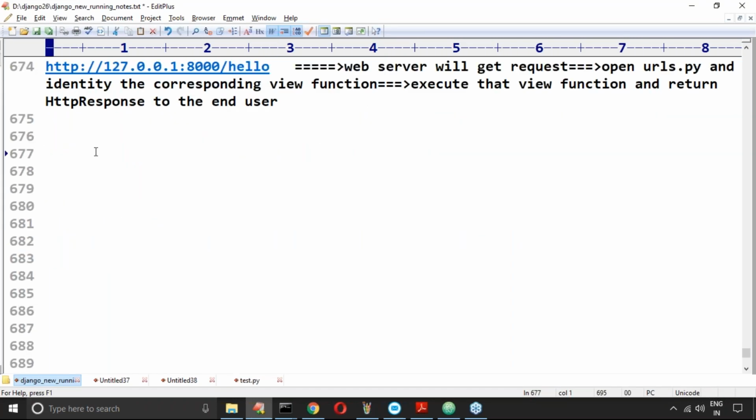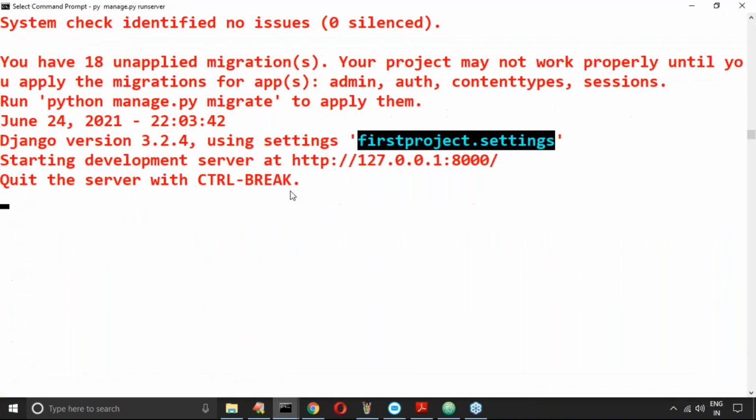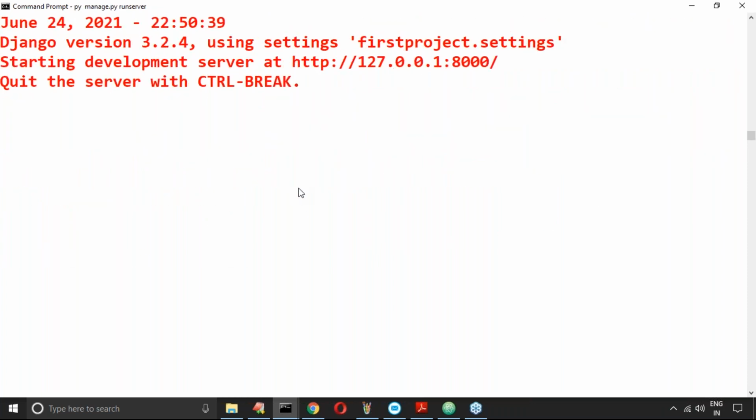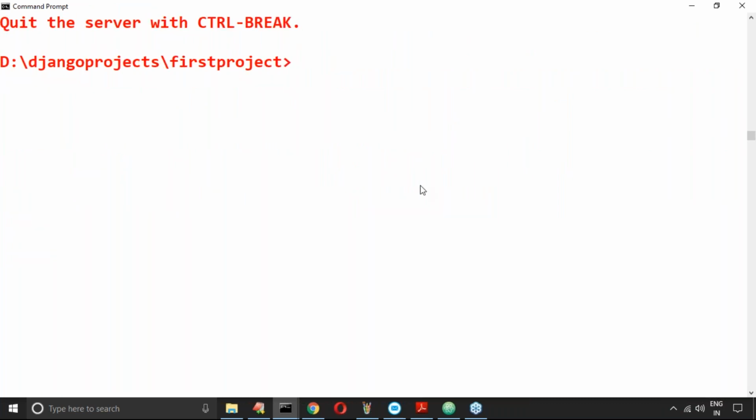Clear. Now only two activities are pending for me. The server is already running, so let me stop the server. For a single app also we have to add it in the settings. For any number of applications we require to add. Can you please confirm? How to run the server? What do I have to type?